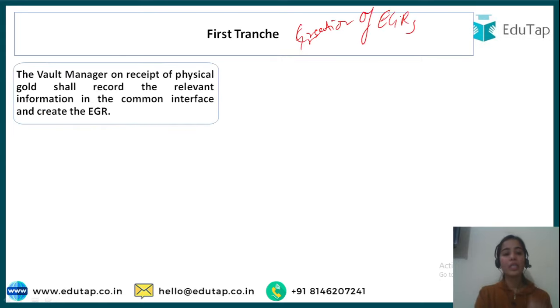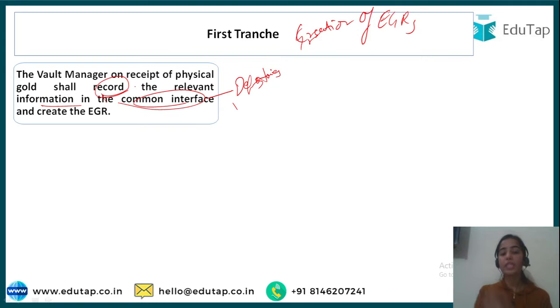So EGRC, the vault manager, when it will receive the physical gold, it will record the relevant information in the common interface that is being provided by the depositories. Okay, because it is the work of the depositories to make an electronic interface.